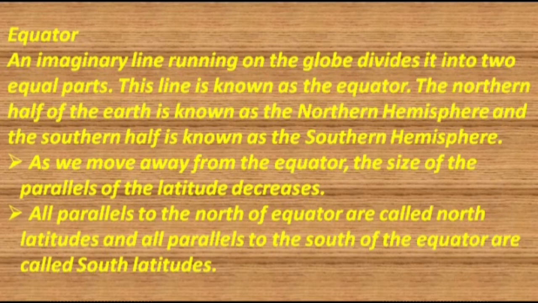As we move away from the equator, the size of the parallels of the latitude decreases. Now, this is the place where latitude comes. The equator is at 0 degree, and above and below that are parallels of latitudes. All parallels to the north of the equator are called north latitudes, and all parallels to the south of the equator are called south latitudes.